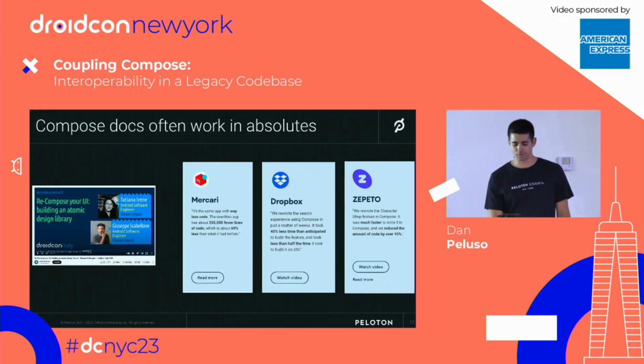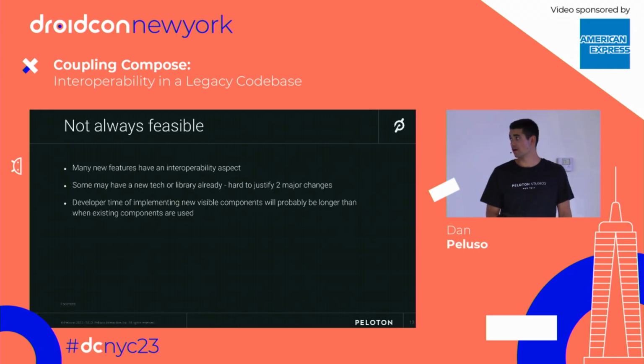So how can we address these problems and move forward? It's not always feasible to go to Compose right away. You can have interoperability aspects that have to deal with legacy parts of your own code base, let alone adding a new language framework. Maybe you have a new tech library already added. Let's say you want to have some kind of backend call that you don't have existing in your app before. It can be tricky to justify a new UI as well as a new backend that you have to support. And developing these new components is going to take time, and it will probably blow up the deadlines of some of these earlier components.